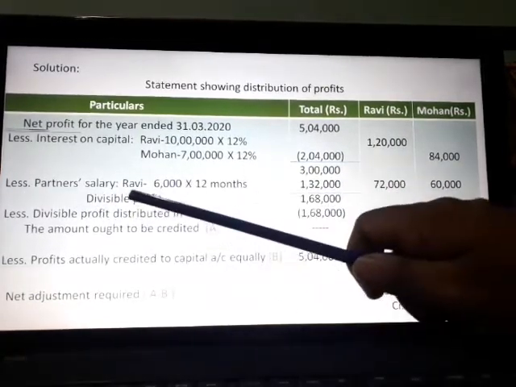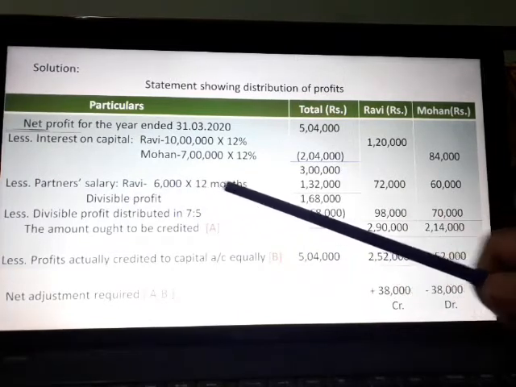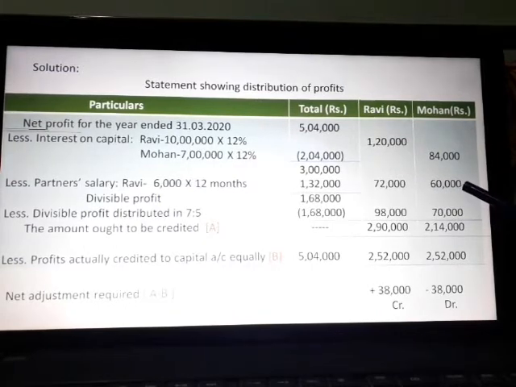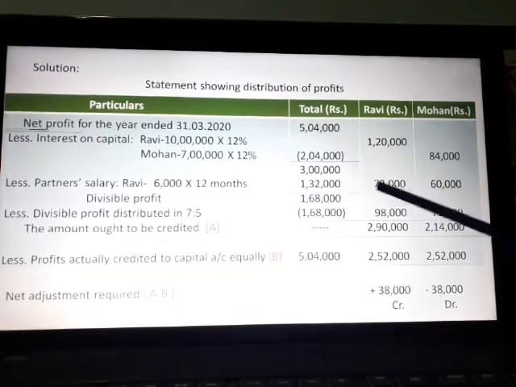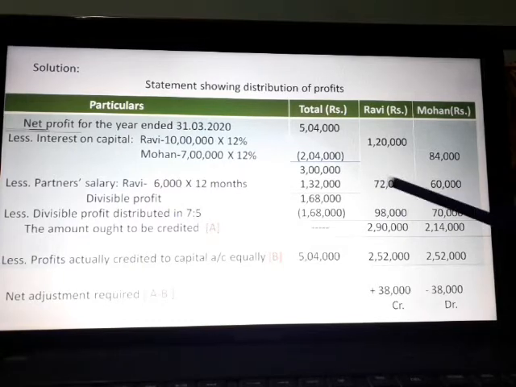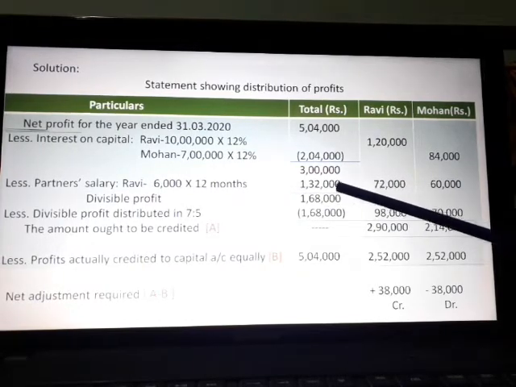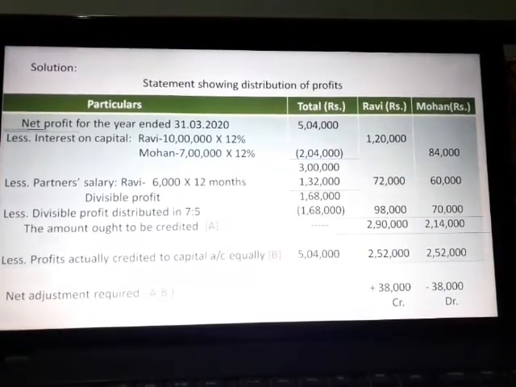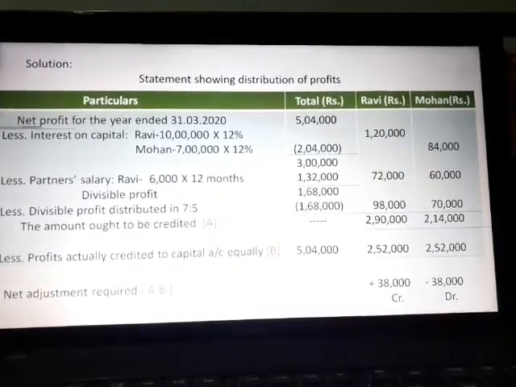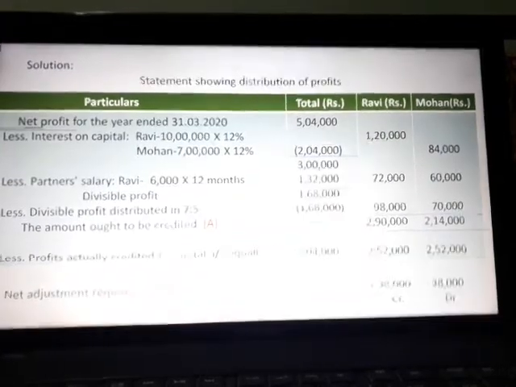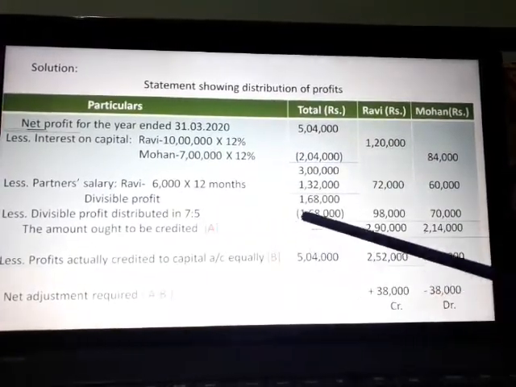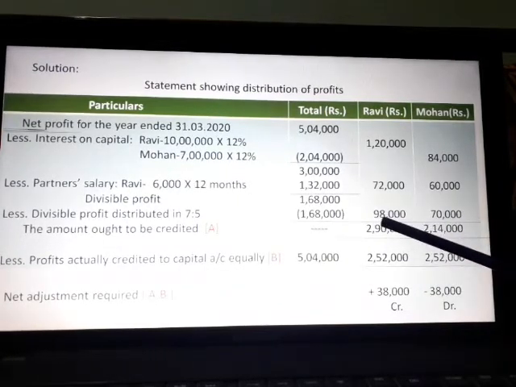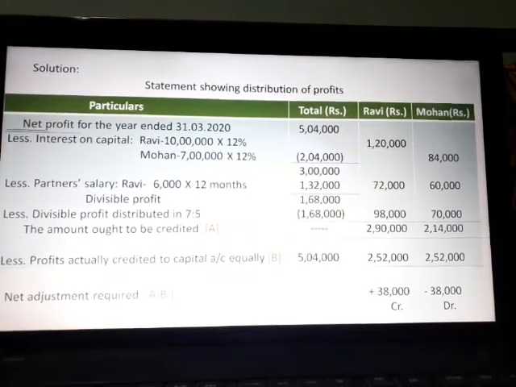Now less partner salary: Robi 6,000 into 12 months, 72,000, and Mohan's per annum salary is given as 60,000. So total 1,32,000, that is 72,000 plus 60,000. After deducting the total partner salary, the divisible profit is 1,68,000. Now that 1,68,000 is required to be distributed in the ratio of 7:5. So 98,000 to Robi, 70,000 to Mohan.